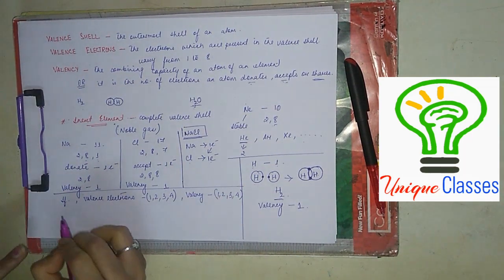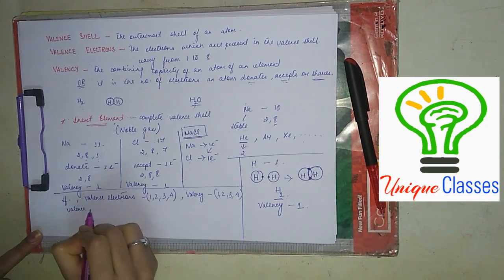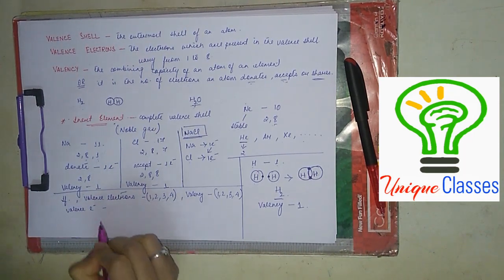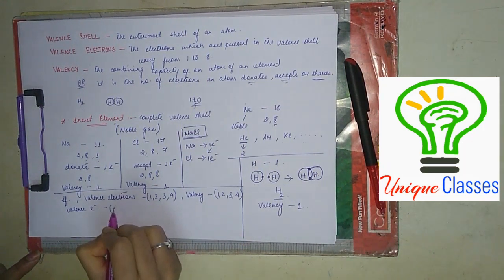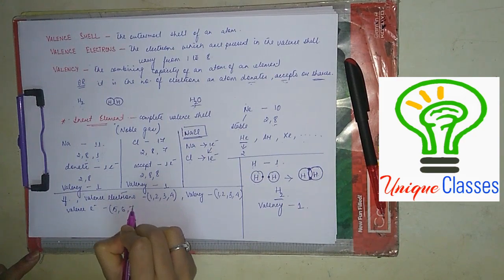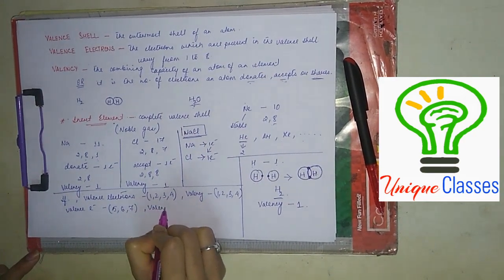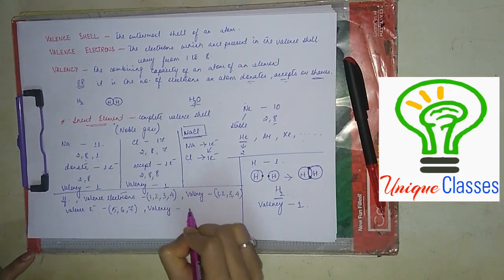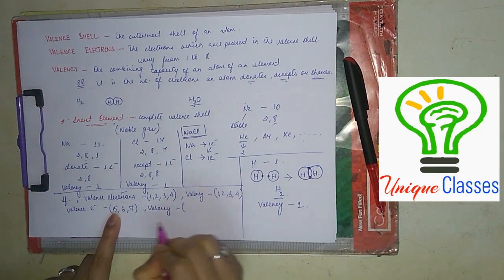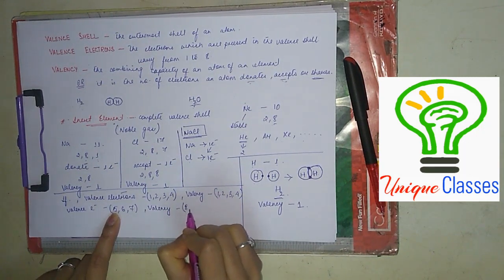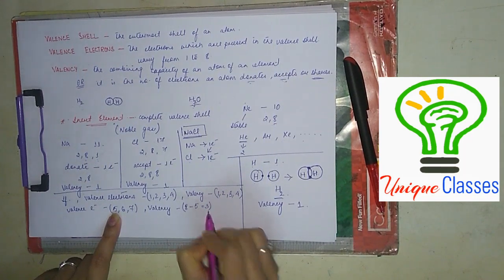Clear? If the number of valence electrons is 5, 6 or 7, then in that case, if the number of valence electrons is 5, valency will be 8 minus 5 is equal to 3.